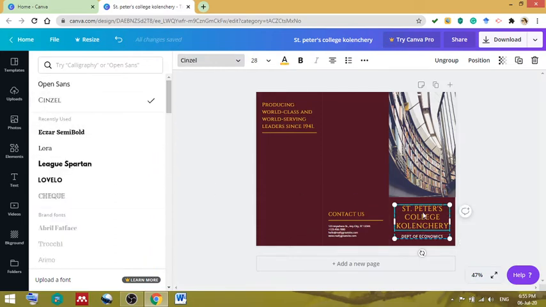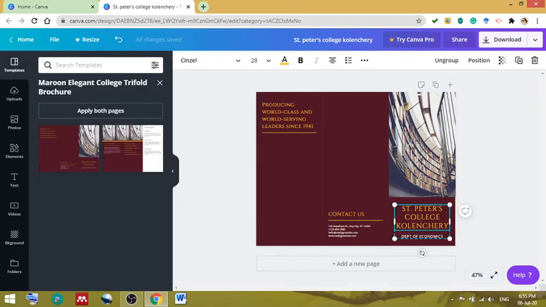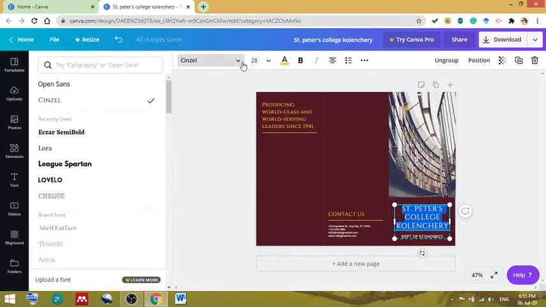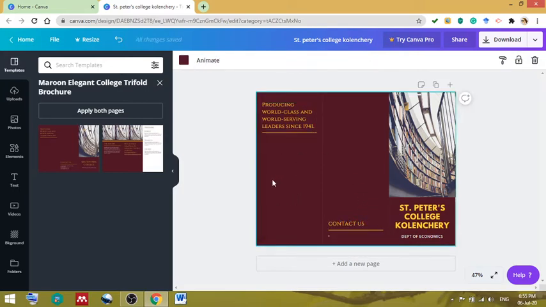If you want to make the name of the college a bit more attractive, you can double click on that again. So I will use a better font over there, maybe a broader one. Okay, so that looks better. Again, under contact also you can make any changes and so on. You can double click on anything that is written over here and make the necessary changes.